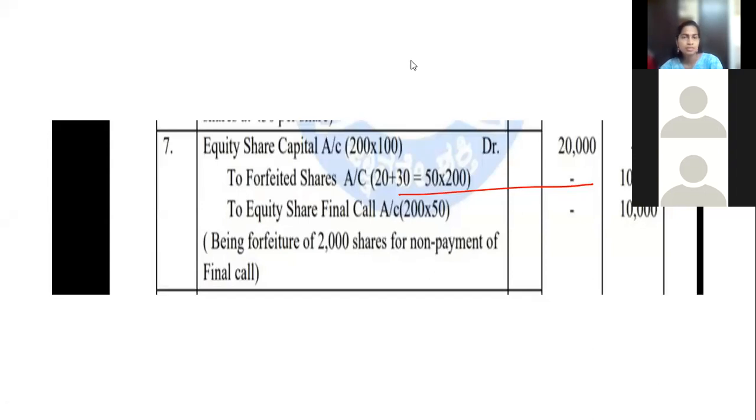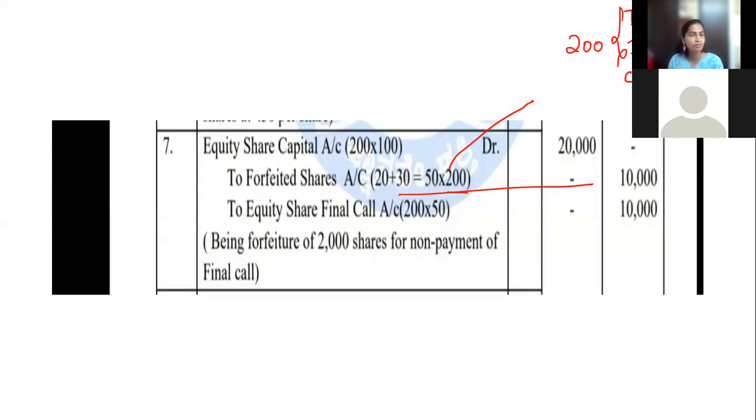It is because, students, on these 200 shares, first installment money company is receiving. Second installment, that is allotment, company is receiving. Third installment, call money company is not receiving. But these two money company is receiving. So it is a gain for the company. It is actually a gain for the company. So income gain is always credited. It is the accountancy rule. If you have studied in first PUC, I don't know. Always remember, income gain, it is always credited.